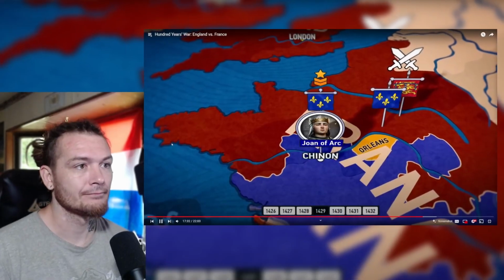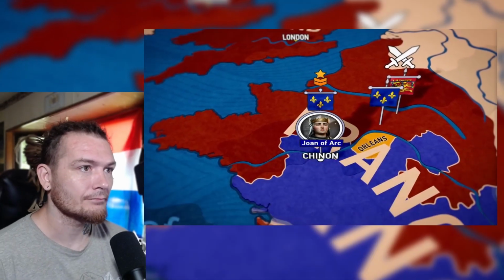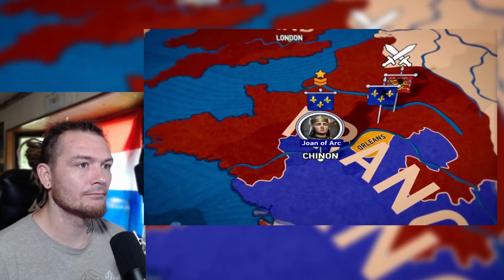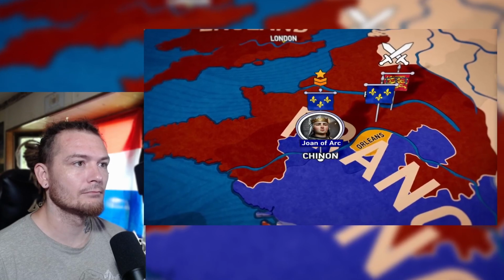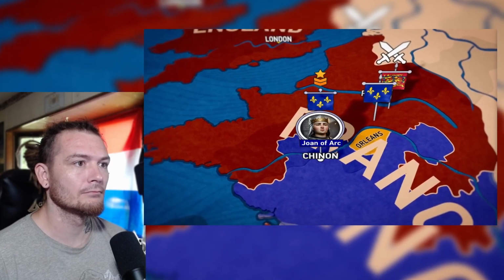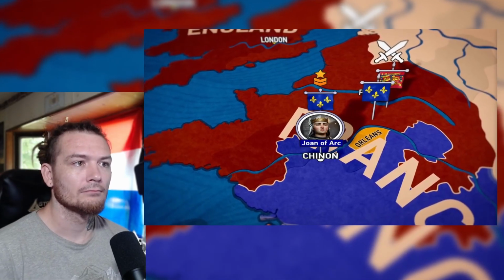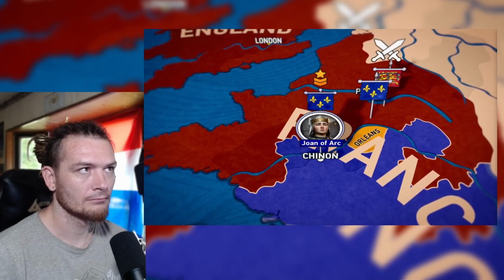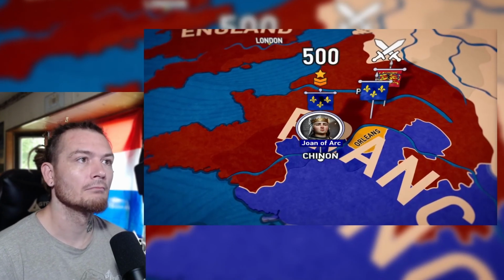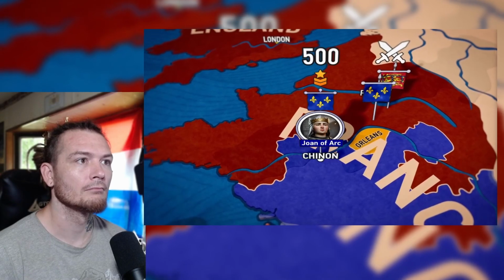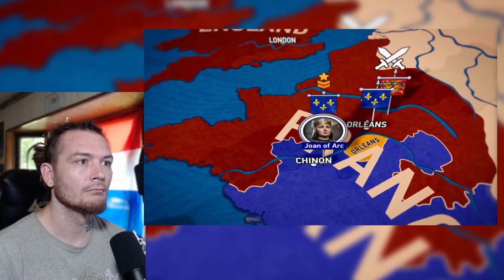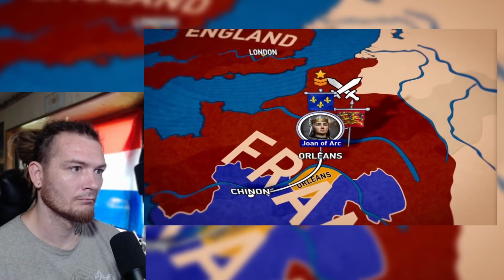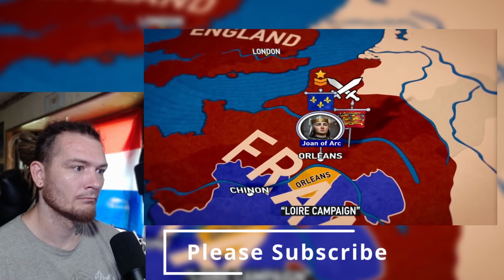During this time, Joan of Arc arrived in Chinon to meet Charles. She claimed that God had sent her to save France from the English and asked for troops. Various theories about Joan of Arc's origins exist, ranging from her being a simple peasant girl to being the illegitimate daughter of King Charles VI. Receiving a small contingent of knights from Prince Charles, Joan of Arc set out to lift the siege of Orleans. The campaign became known as the Loire Campaign.